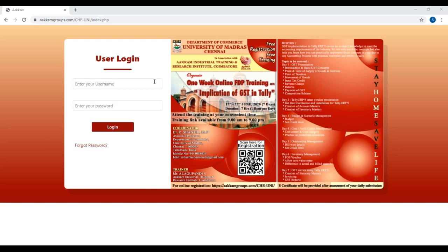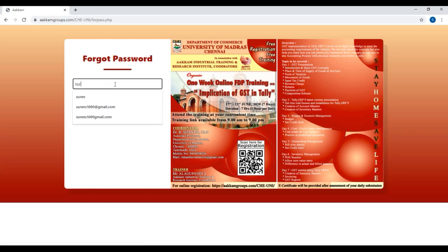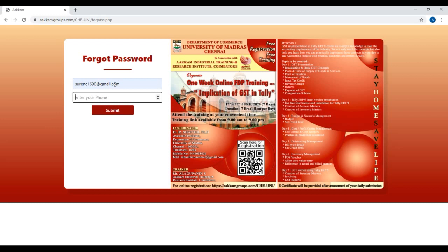So you can give the username and password as registered. If you forget the password, just click on forget password. Just give your email ID, then your phone number, then click on submit.